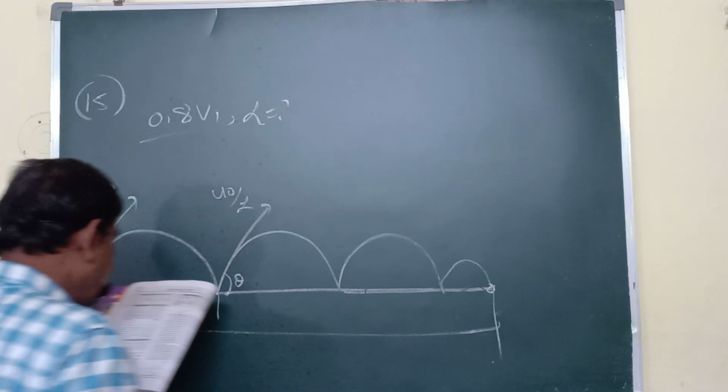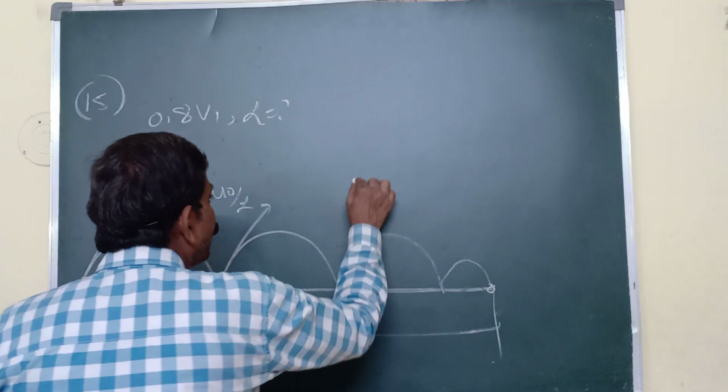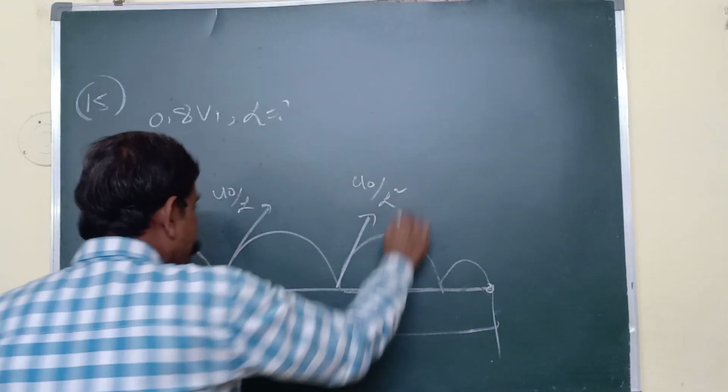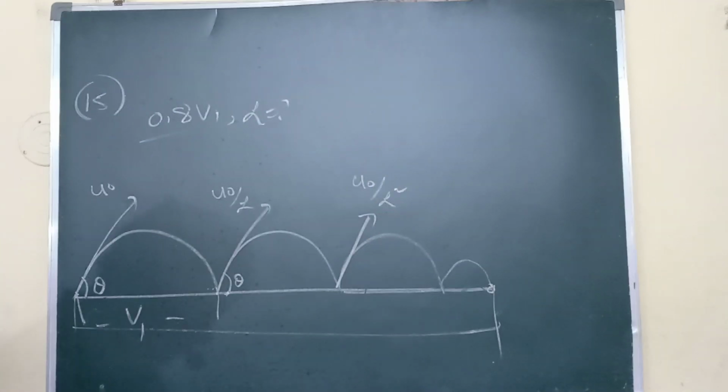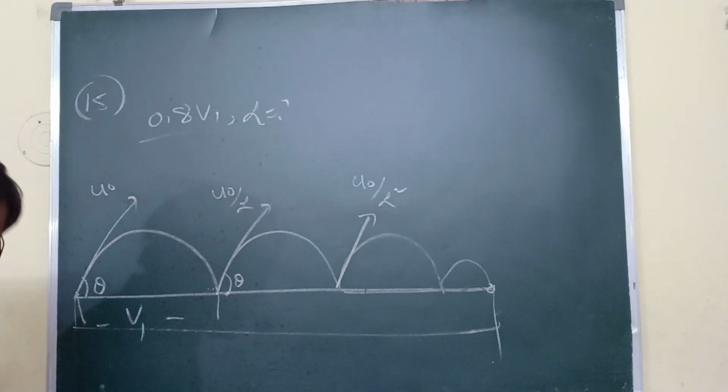Here it is u0 by alpha. Again here, what about this? u0 by alpha square. Like that the velocity keeps reducing. The angle of projection is the same. After rebounds also it moves at that same angle. That is the assumption. So we are finding the alpha value. So this is my question.